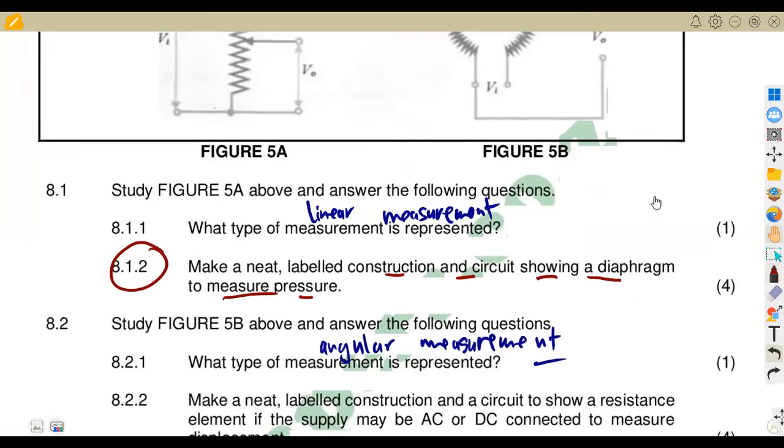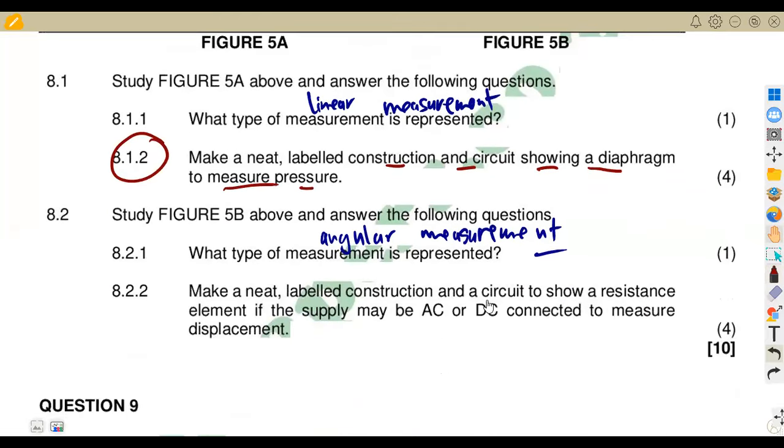We need to make a neat labeled construction and circuit to show the resistance elements if you apply the supply, which may be AC or DC, connected to the measured displacement. Remember, the measured displacement that you're talking about is angular.